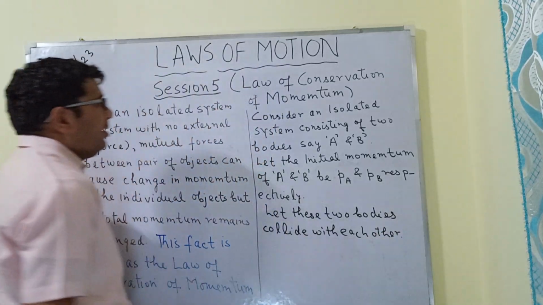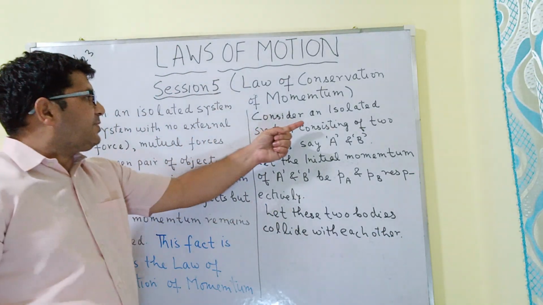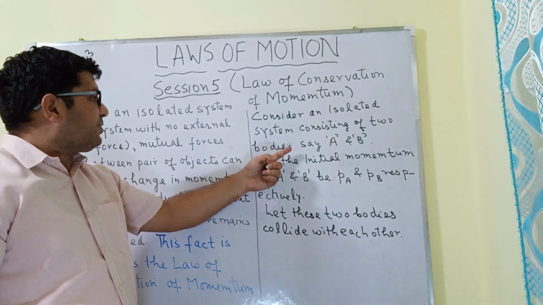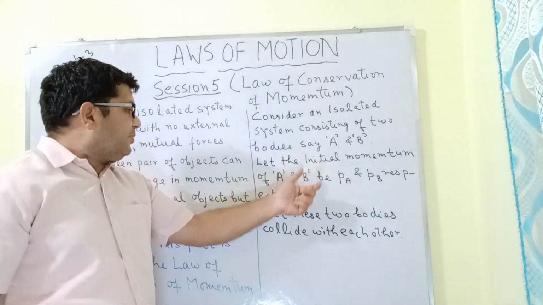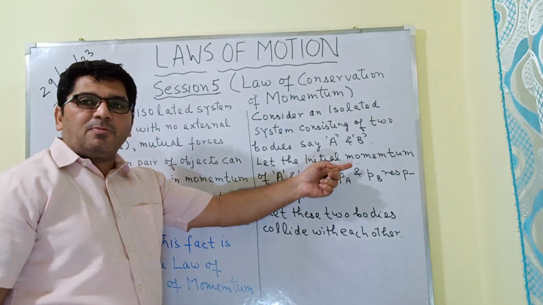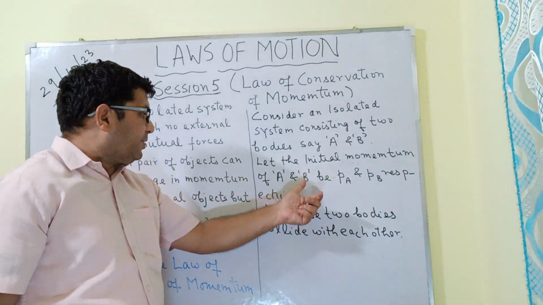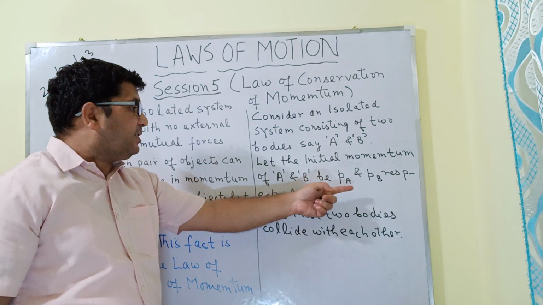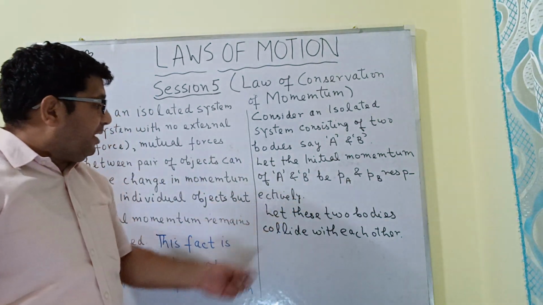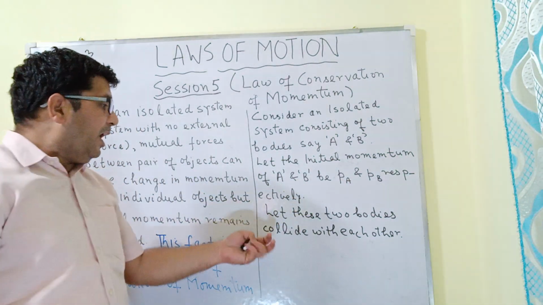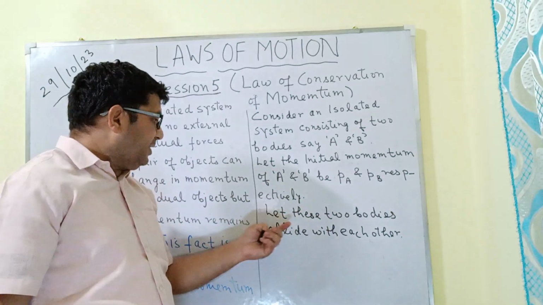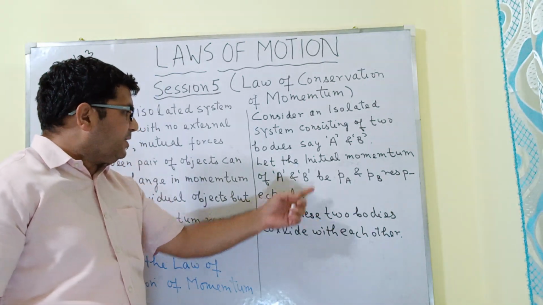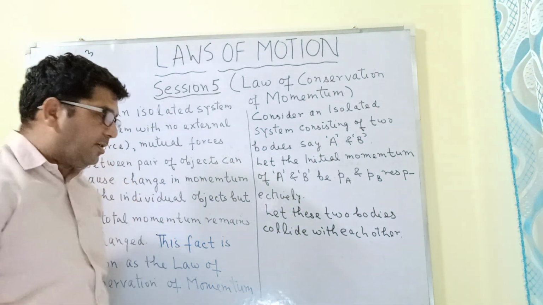So first, I have considered an isolated system which consists of two bodies A and B, with initial momenta PA and PB. After this, I have considered that there is a collision between these two bodies, that is, A and B have collided with each other.